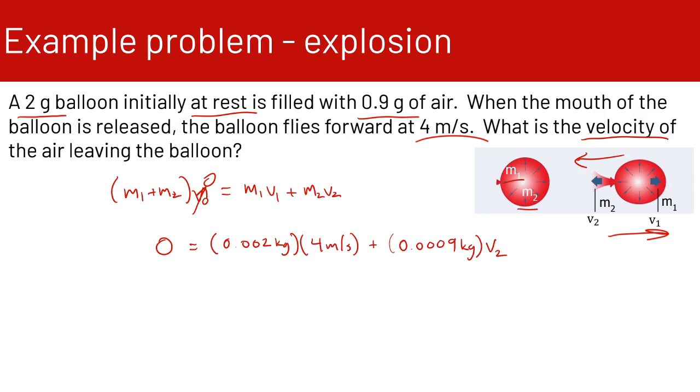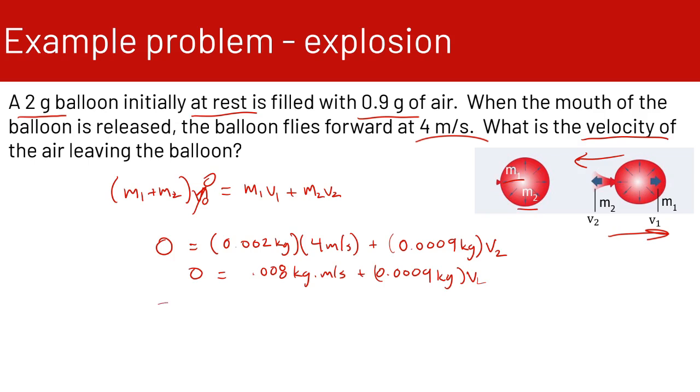So 0.002 times 4 is 0.008 kilogram meters per second, plus 0.0009 kilograms times v2. That's all equal to 0. So move one of these over to the left side, it doesn't matter which.